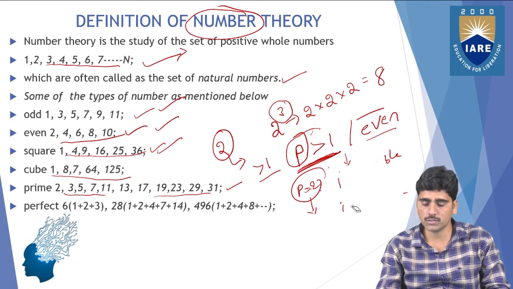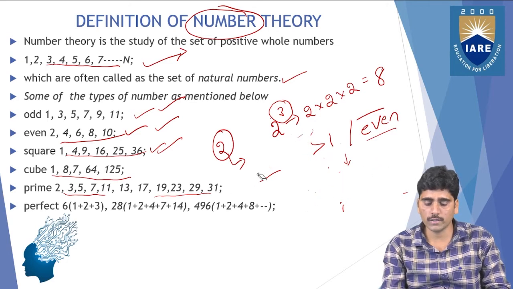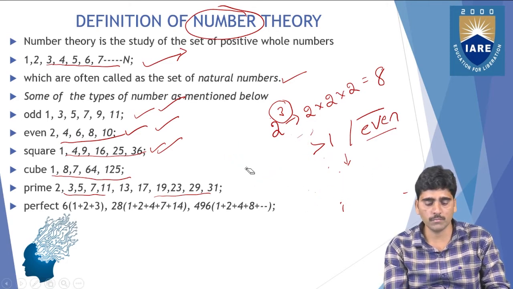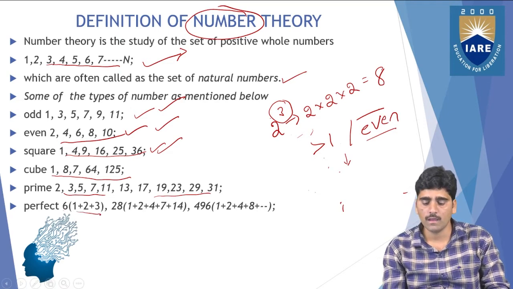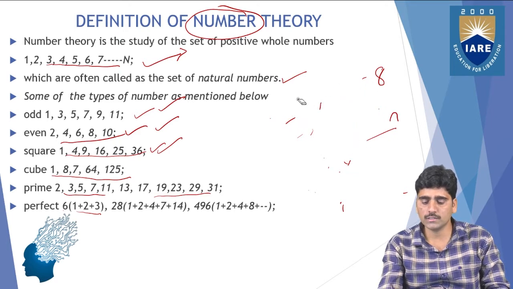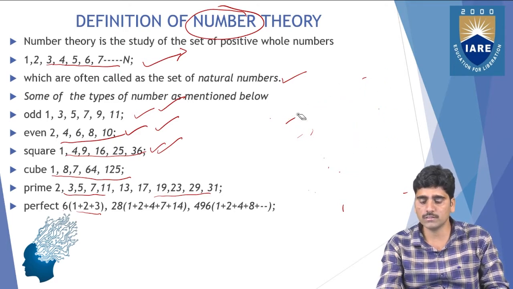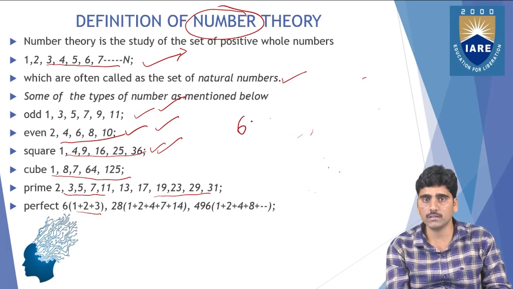Perfect numbers: the sum of all the divisors. Here 6 is a perfect number because of its divisors. The divisors of 6 are 1, 2, 3.